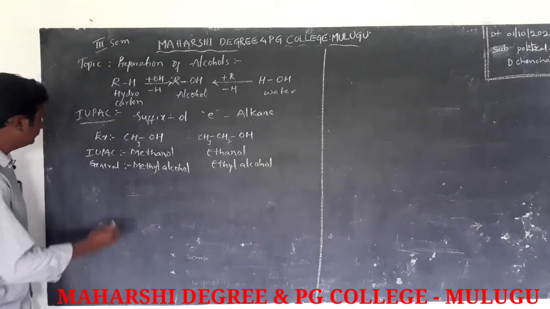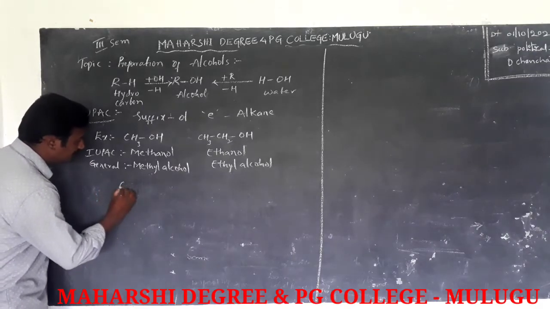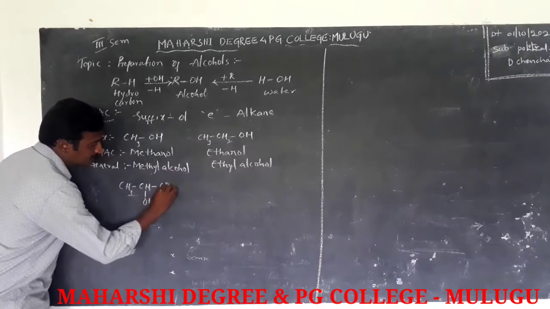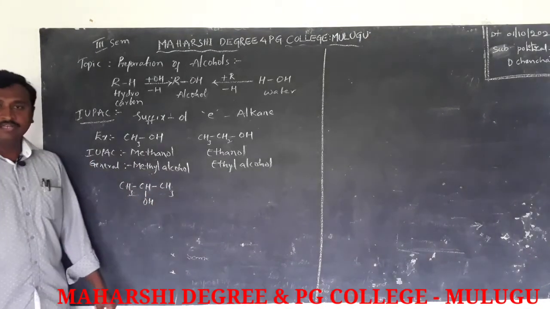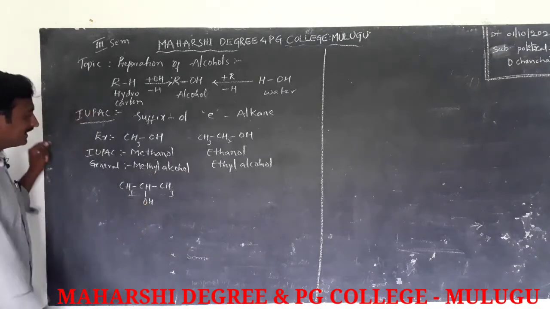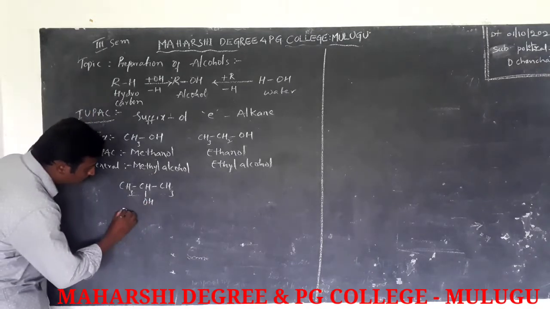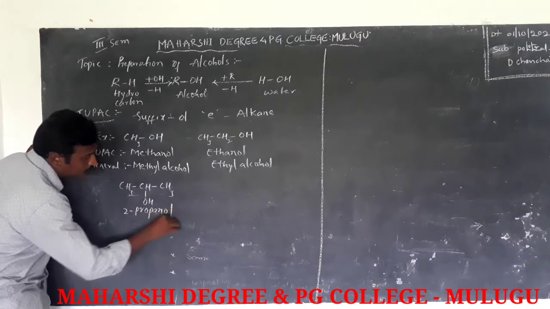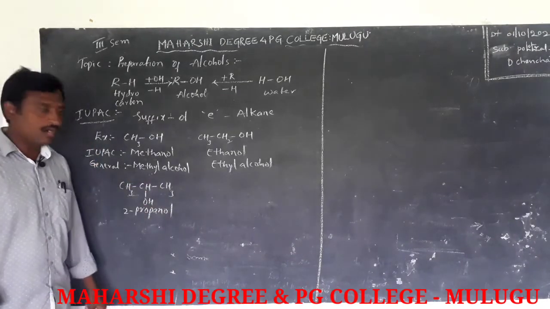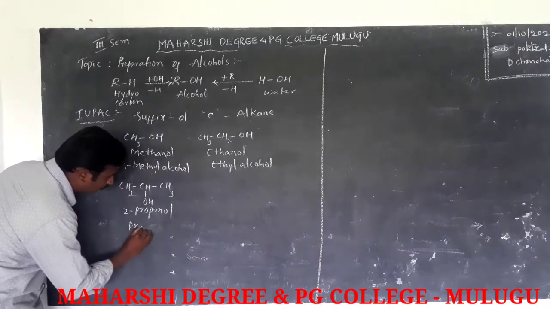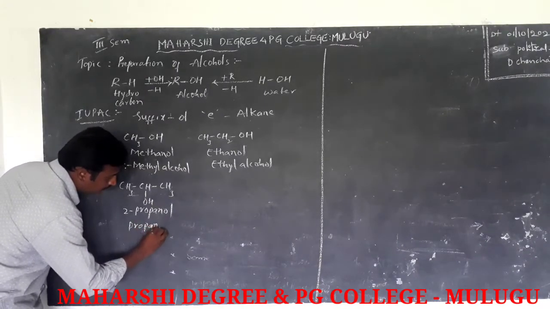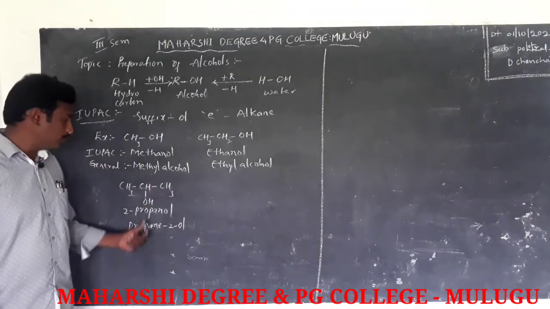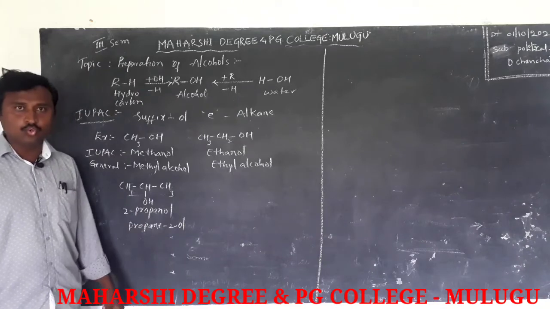And next example, CH3CHOHCH3. The IUPAC name of this compound is 2-propanol, or propan-2-ol.